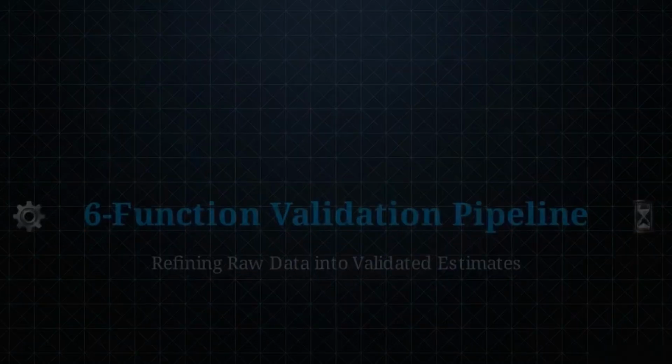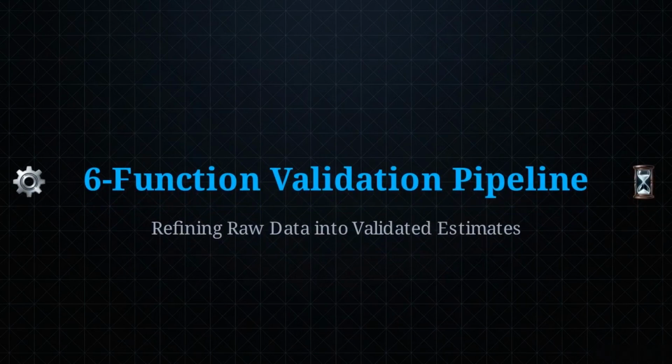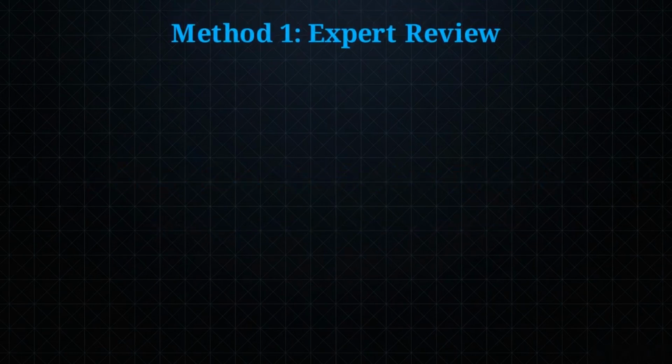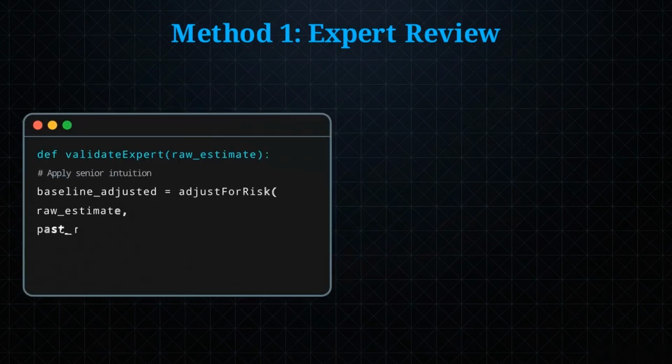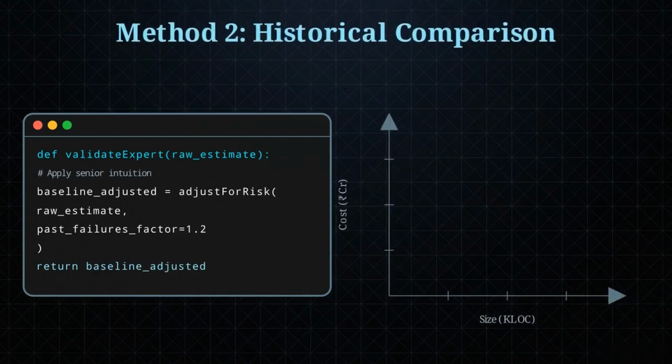To correct raw data, we apply a multi-step validation function that tests the baseline estimate against empirical reality. Method 1 is expert review. Senior managers analyze the raw numbers and adjust the baseline assumptions using intuition gained from past project failures. This graph maps a data point from a past 60,000-line banking app to project the cost of a similar new build.